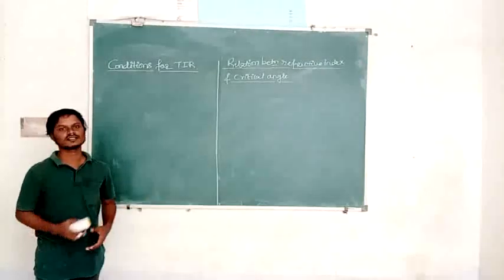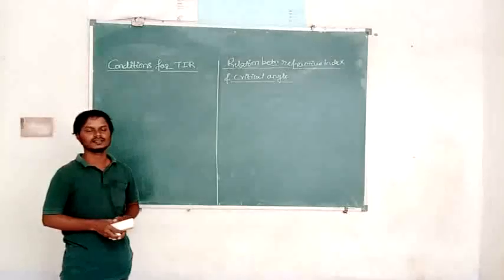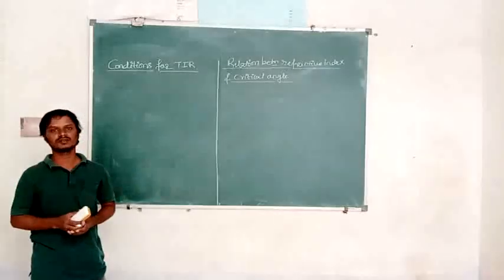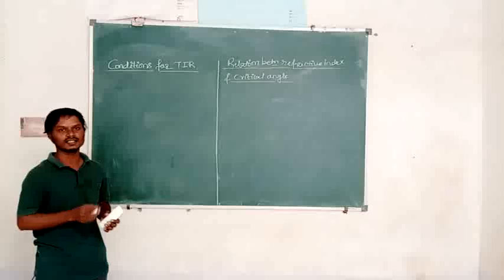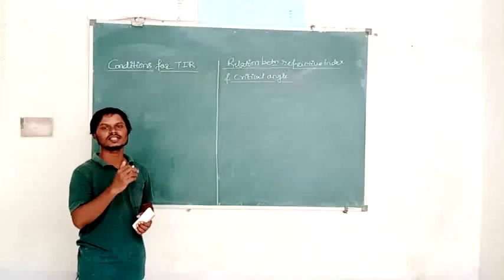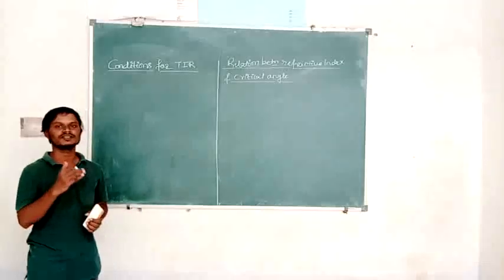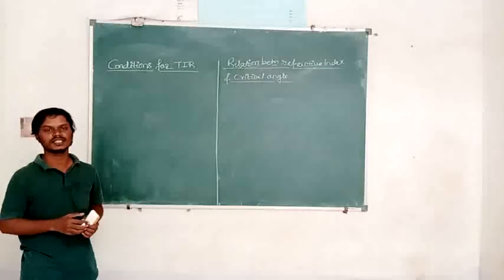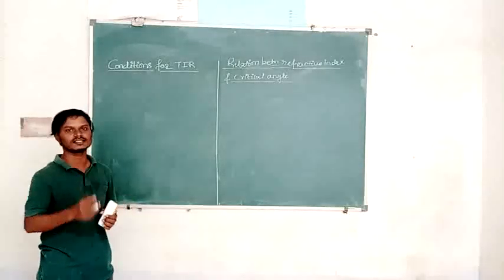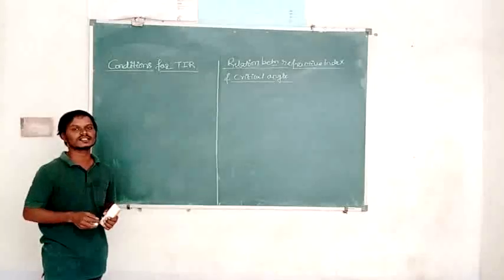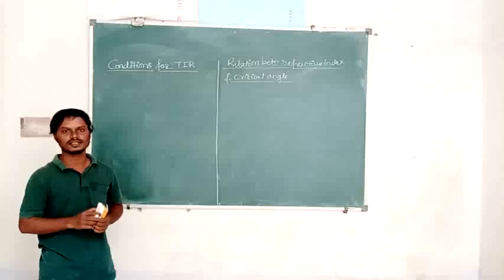Now we already discussed what is critical angle and what is total internal reflection of light. Then what are the conditions for total internal reflection of light? The first condition is that the light should travel from an optically denser medium to an optically rarer medium, meaning a high refractive index medium to a low refractive index medium. For example, water to air. Water is the denser medium, air is the rarer medium. And another example, glass to water. Glass is the denser medium and water is the rarer medium.